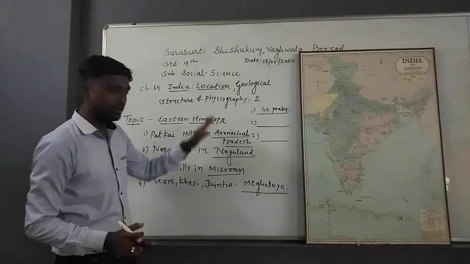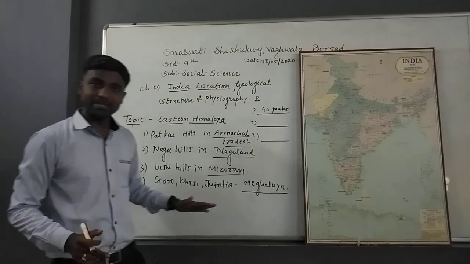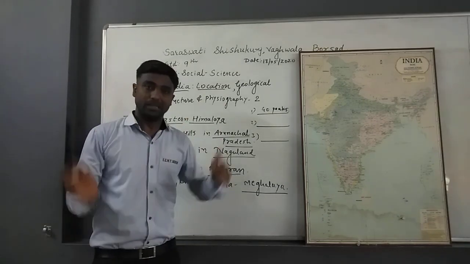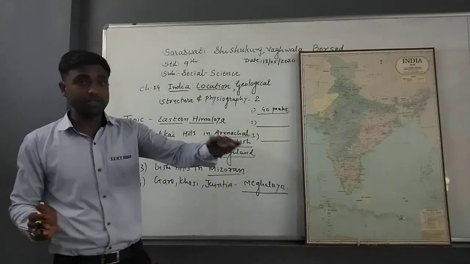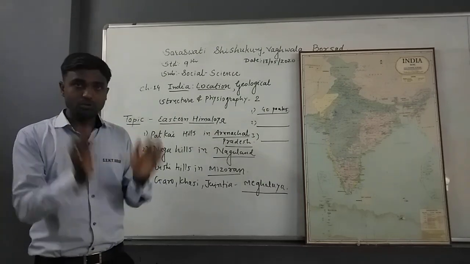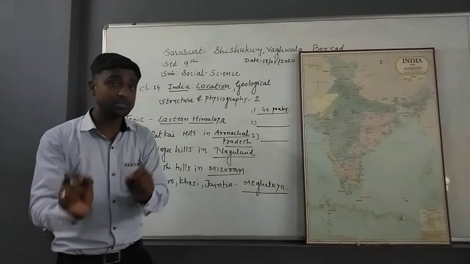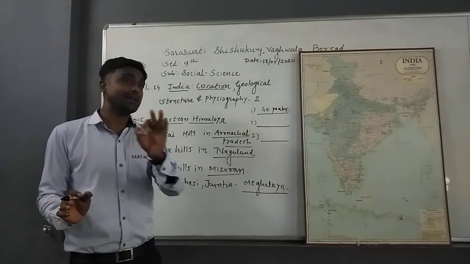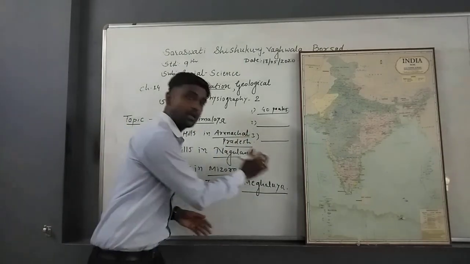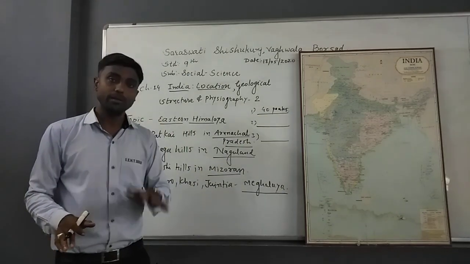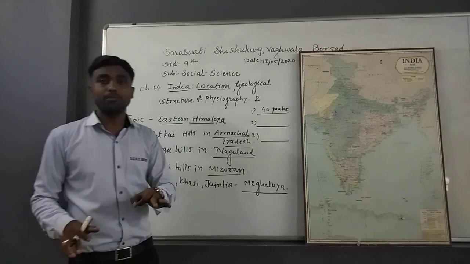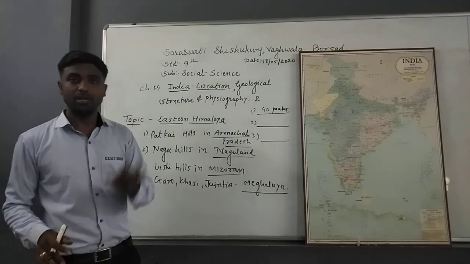So due to this heavy rainfall, and because of the mountain ranges and hills, roads and railways are not developed here. Okay, so they do not get a flat surface. That is why roads and railways are not developed here. It means that in these states we cannot find roads and railways. We can find them in some areas only, but the majority of these areas have less developed roads and railways.